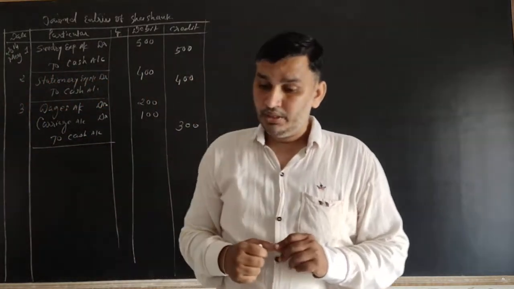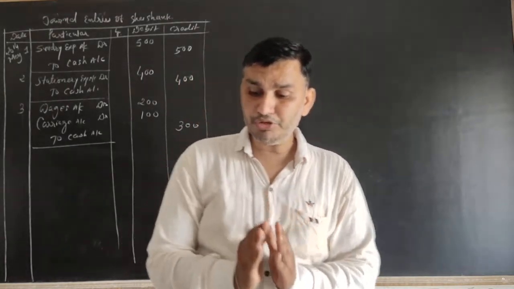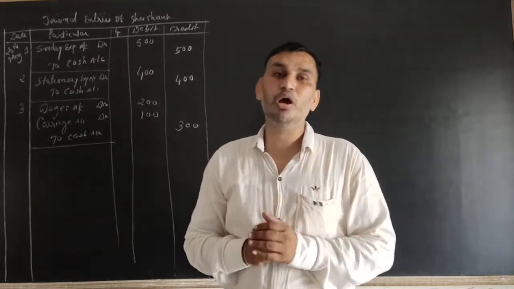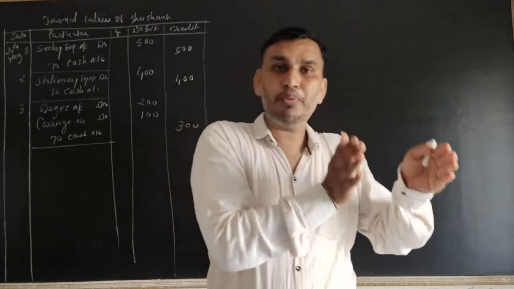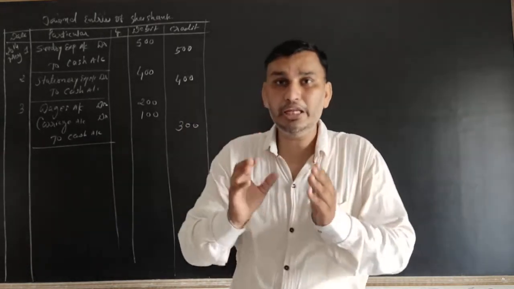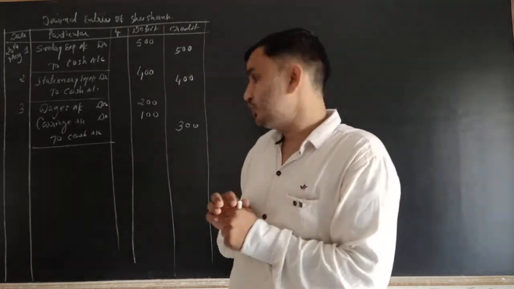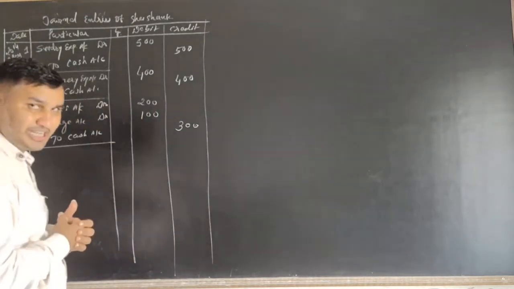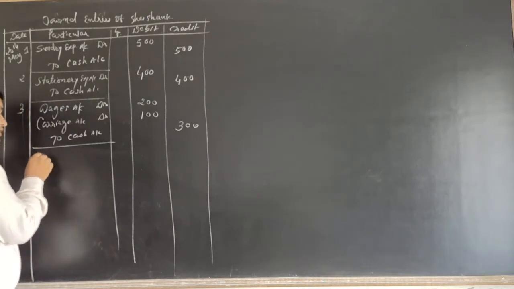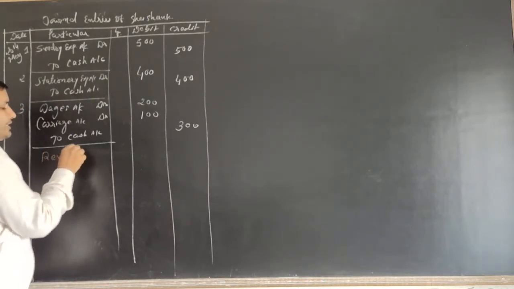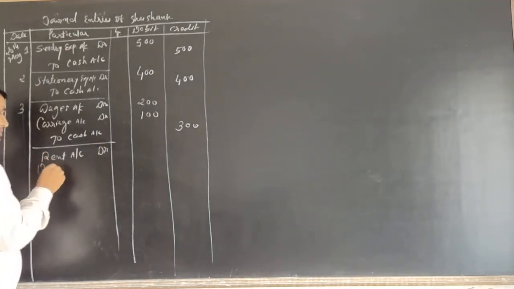Now see number 4 means 5th May, paid ₹500 for the shop rent and 300 for house rent. That's very simple. House rent is the personal expense and shop rent is a business expense. So any personal expense paid from the business is considered as a drawing. So the house rent is our personal expense, so it is considered as a drawing, and the shop rent is the expense of rent considered, so it's a rent account debited, that's a rent expense. So rent account debited and drawing account debited